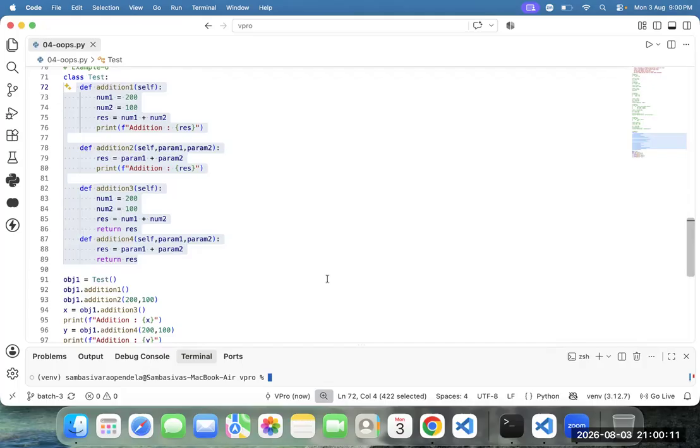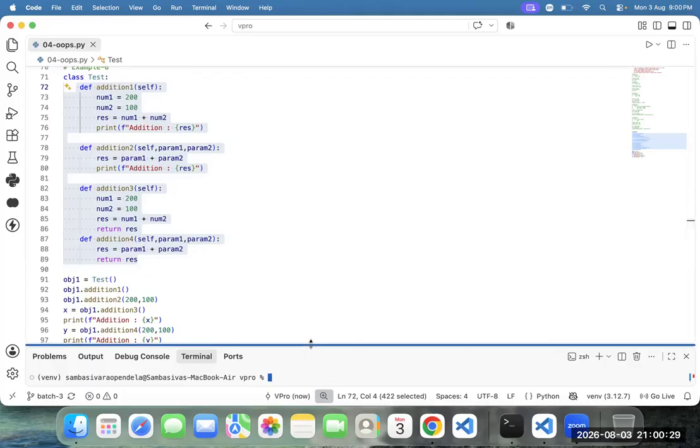Team, before joining tomorrow's class, please practice and join. Give me free hands, team. And once again, I'm requesting you to give the free hands to go for the depth level. Please practice it and join the next session. Whoever completed, you can drop it.